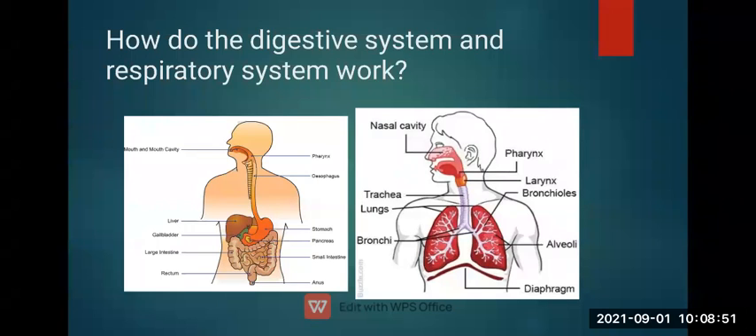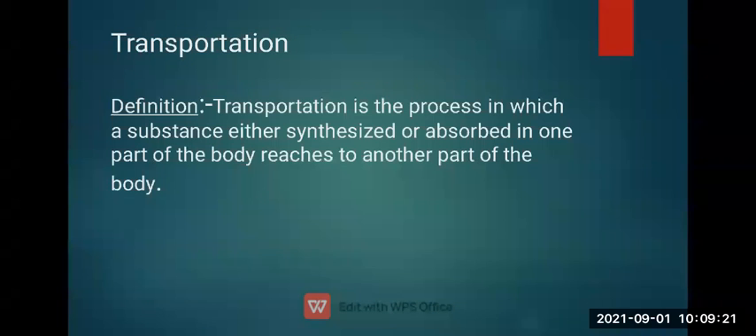In both of these, the circulatory system is transporting the nutrients to all parts of the body. The food absorbed by the digestive system is converted into energy, and the energy and the oxygen are both transported via blood throughout the body. So this is the transportation. I am going to teach you how transportation takes place. Right, now let us proceed.